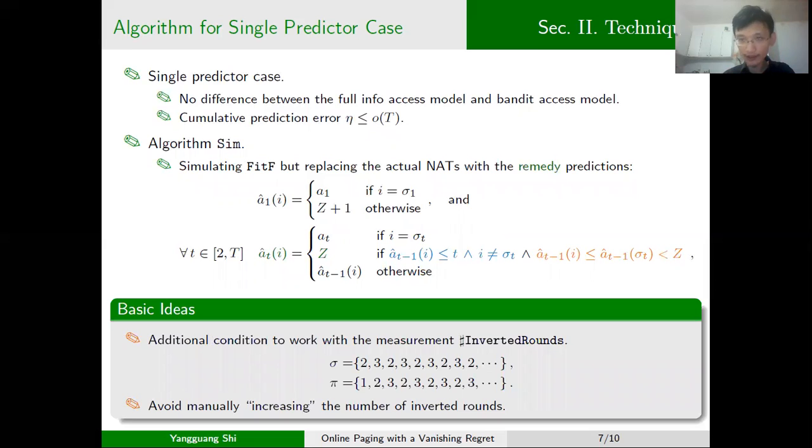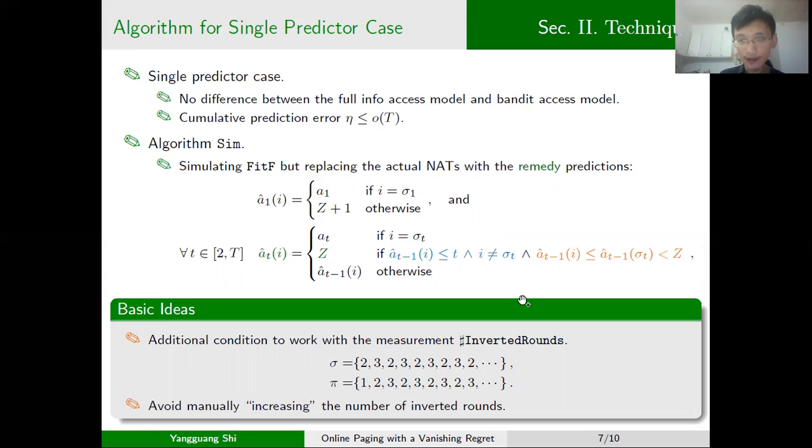Now let's see these orange parts. This is an additional condition to help us work with the measurement inverted rounds. Still consider an example where n equals 3 and k equals 2. In the request sequence in reality, page 1 is never requested. However, in the prediction, it is requested at the beginning.